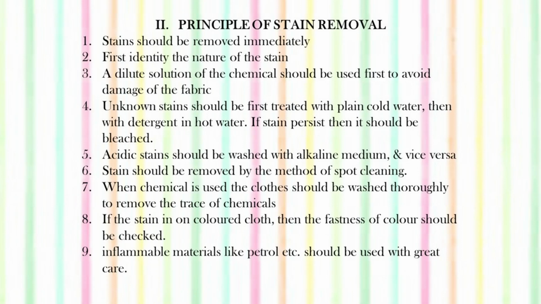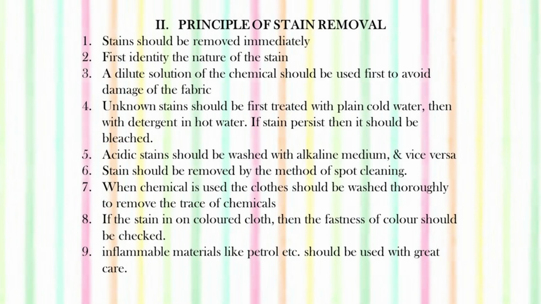When chemicals are used, the clothes should be washed thoroughly to remove the traces of chemical. If any chemical has been used to remove the stain, then when we are washing that fabric, we must wash it thoroughly so that no traces of chemicals are remaining in it, otherwise they will damage the fiber.